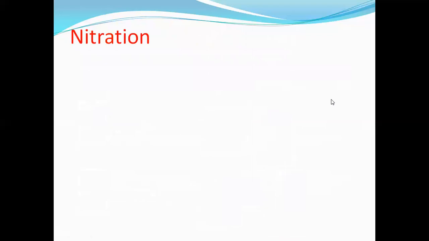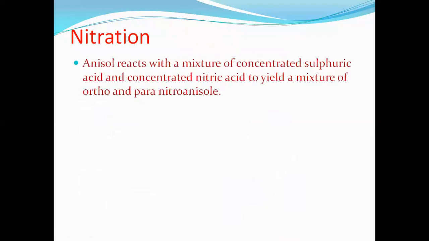Now, the last reaction is nitration. Here also, as already said, nitration means you should remember the nitrating mixture, that is concentrated nitric acid with concentrated sulfuric acid. Here anisole reacts with the concentrated nitric acid; sulfuric acid acts as a catalyst, and nitric acid is the reagent.